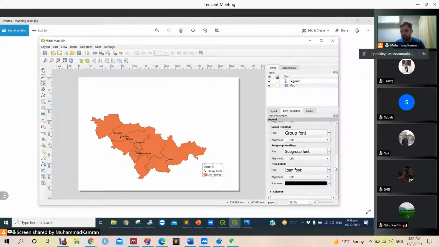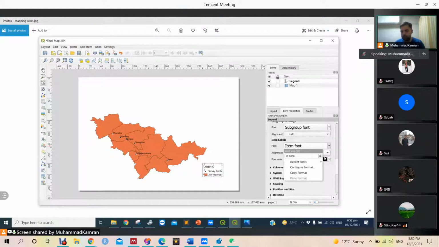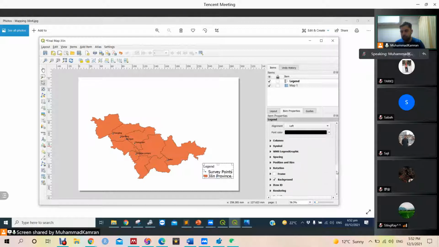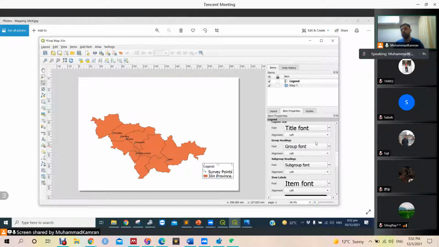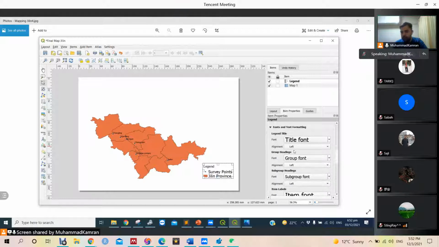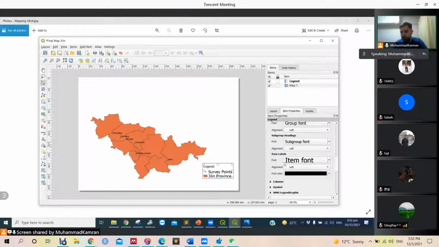We do not have any group, and this is about items. So for item, we can increase its size like 21, and we can change the color and we can change the font style as well. If we go to the items, where are items? And we can do alignment, like center alignment we want, and left alignment. So we can do a lot of things here.